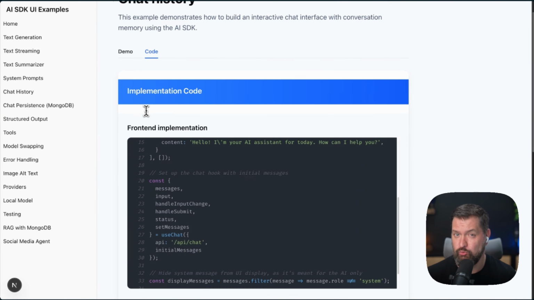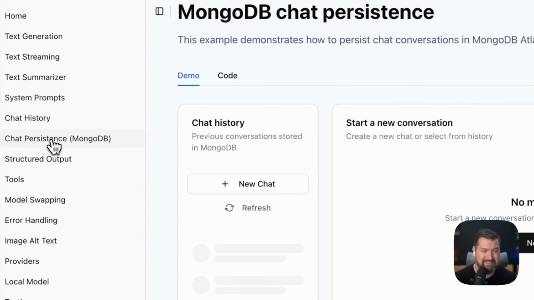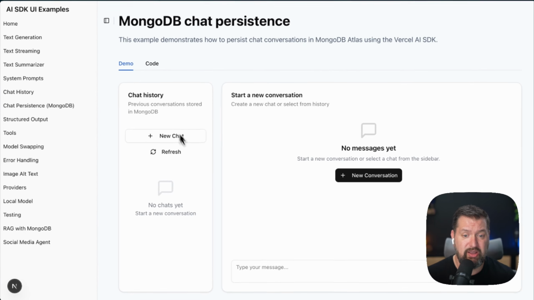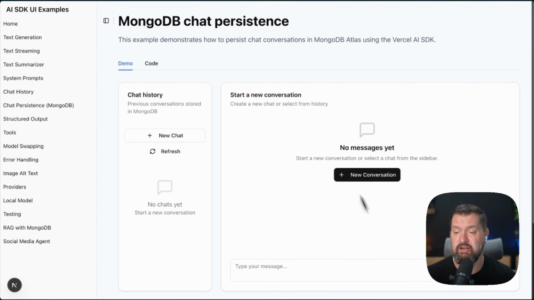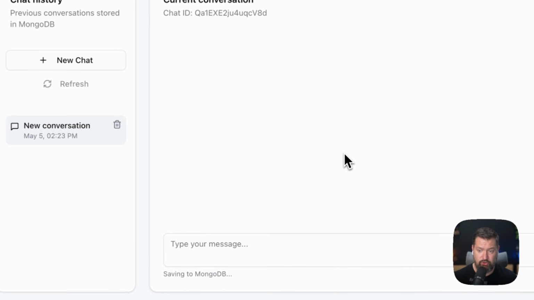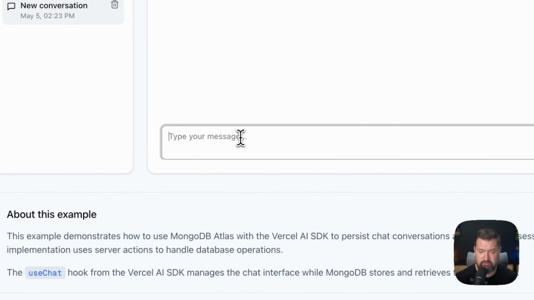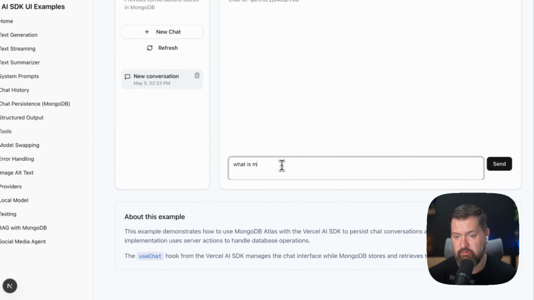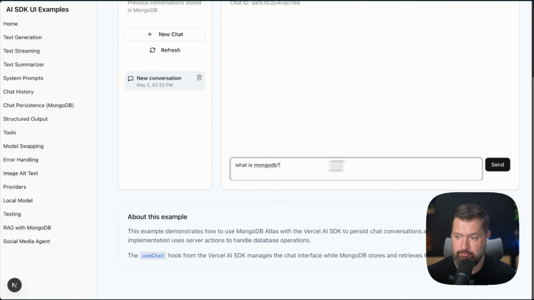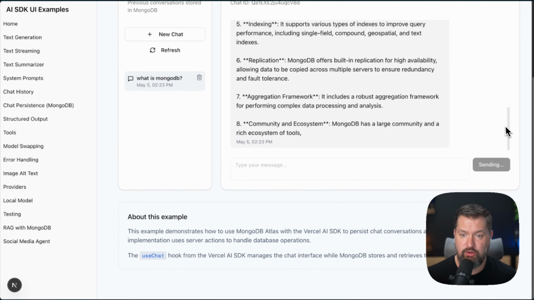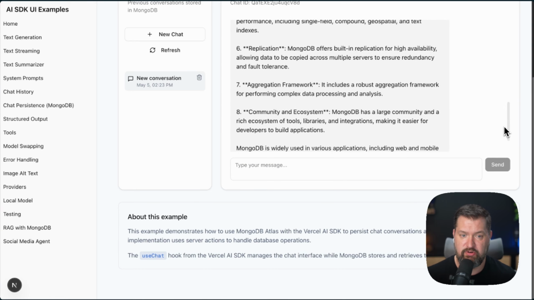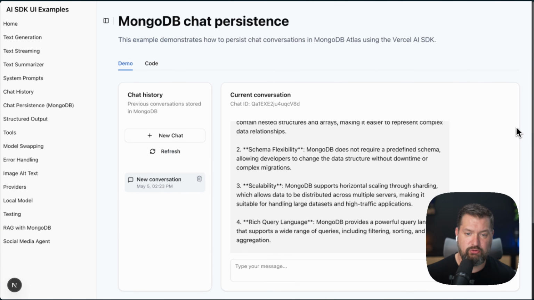But what happens when you refresh the page? Well, of course, it forgets. So how do we create persistent memory? So let's go over to our chat persistence example. In this example, we can create multiple chats and keep track of the entire history. So let's create a new chat. And let's say, what is MongoDB? And it goes through and answers my question. That's a very, very long-winded answer there.